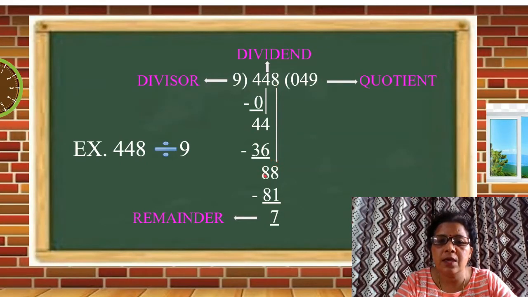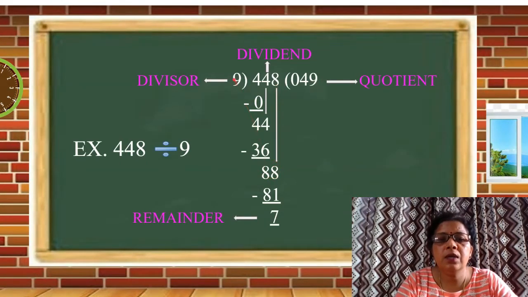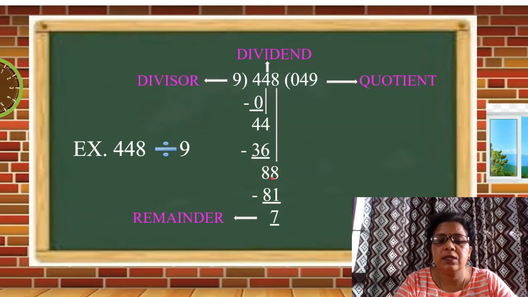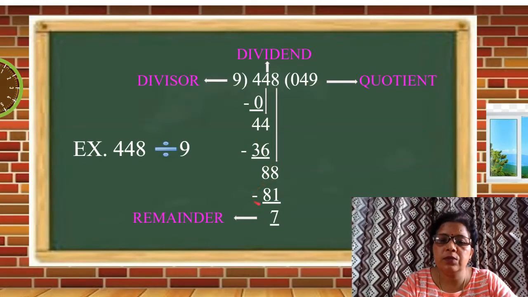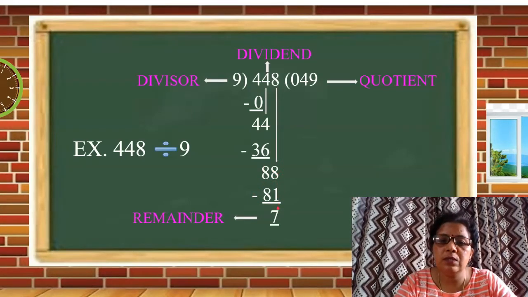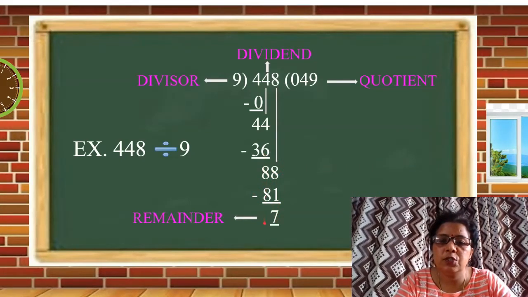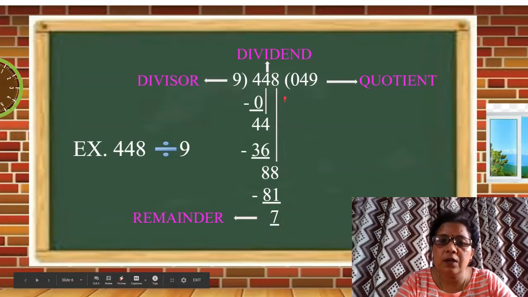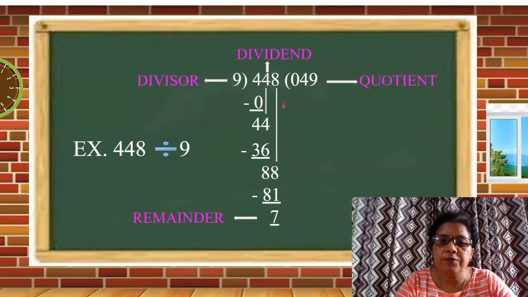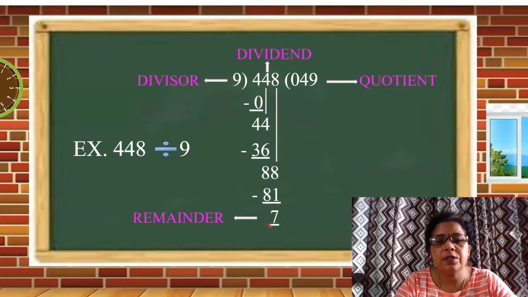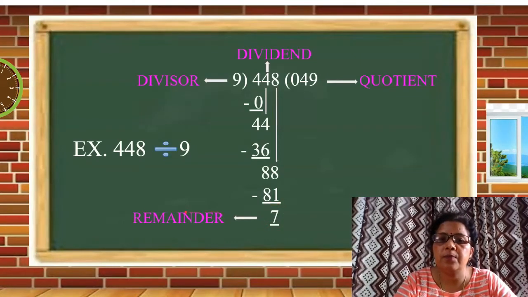It becomes 88. Now again recall the table of 9 till 88 or less than 88. So 9 nines are 81. Students, subtract this 81 from 88. 8 minus 1, 7. 8 minus 8, 0. 7 left over. And we are not having any digit to copy from this place. So we have to leave it, and this is called the remainder.